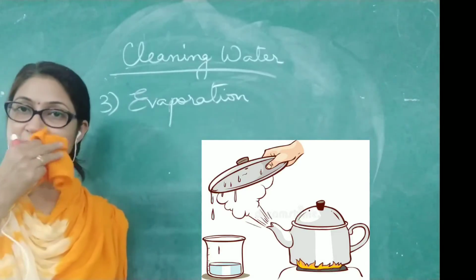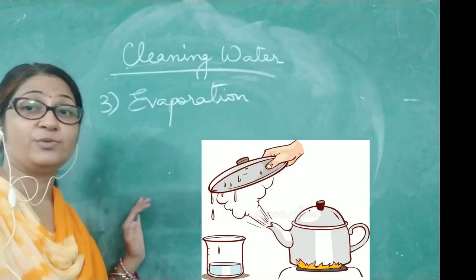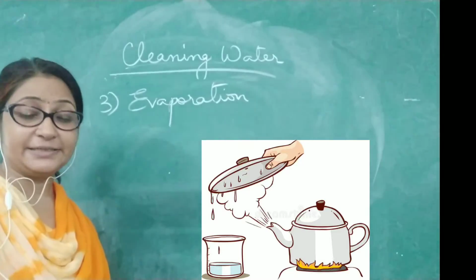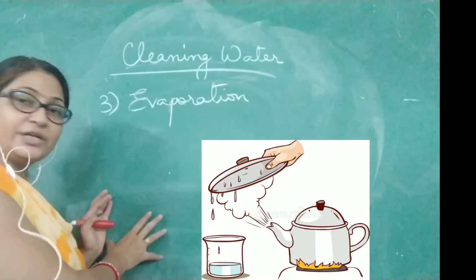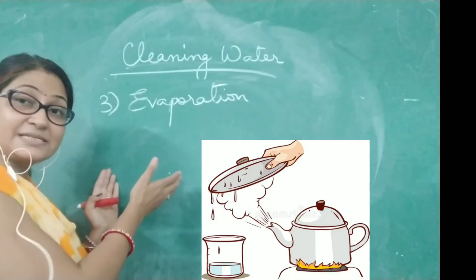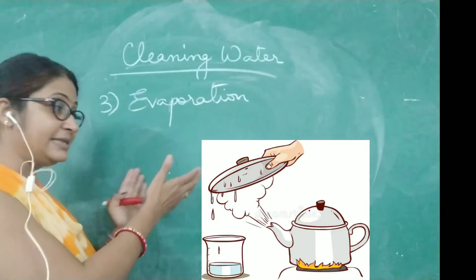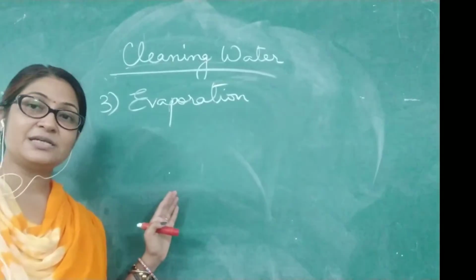The third one is the evaporation. So now what comes in the evaporation? Every one of you is quite sure that in this process, as you can see in the image again, the water is first boiled, the steam is collected in a container, and then it is cooled down. The steam is cooled down.